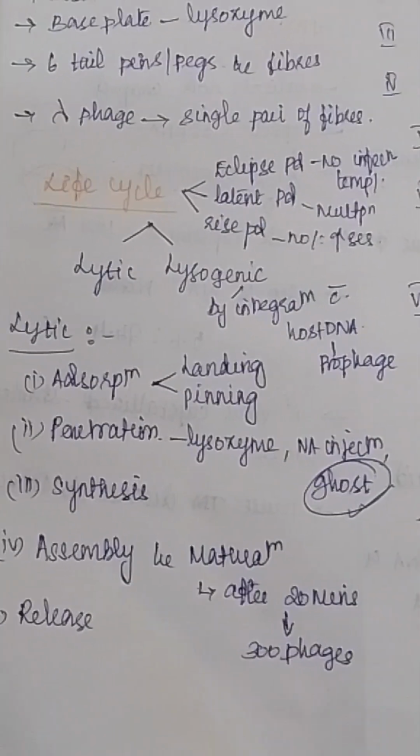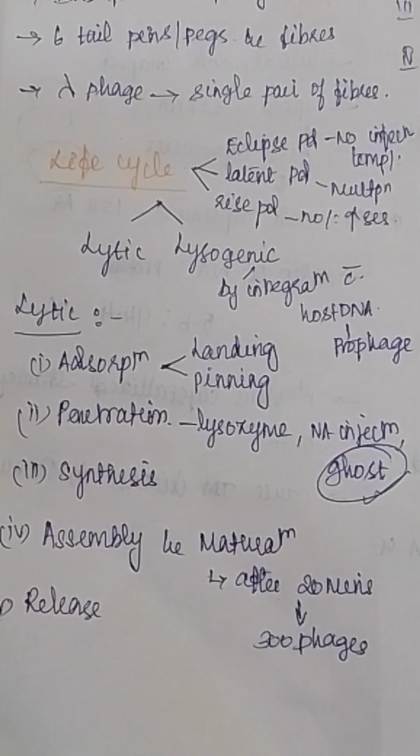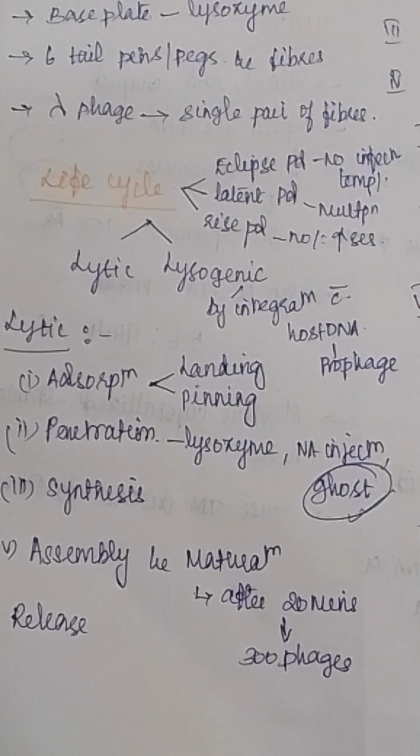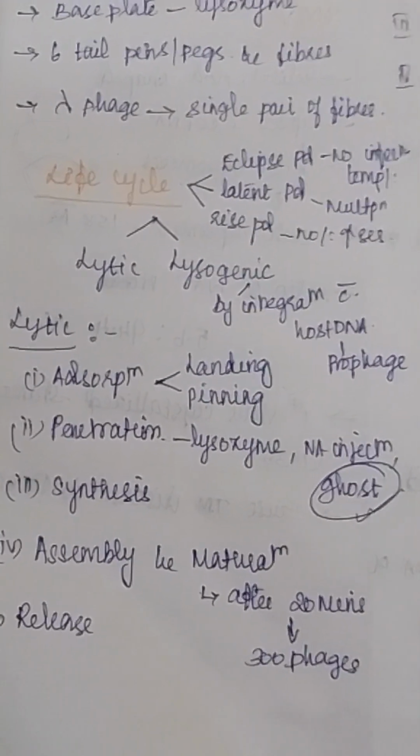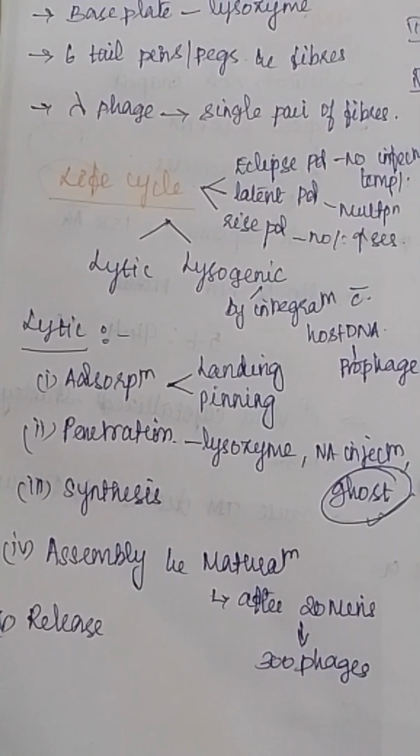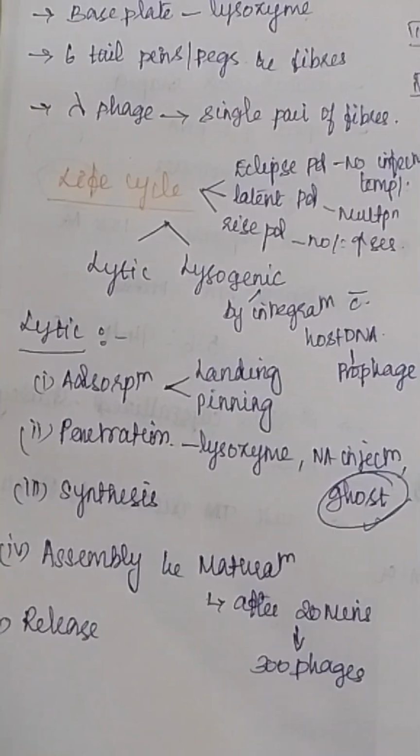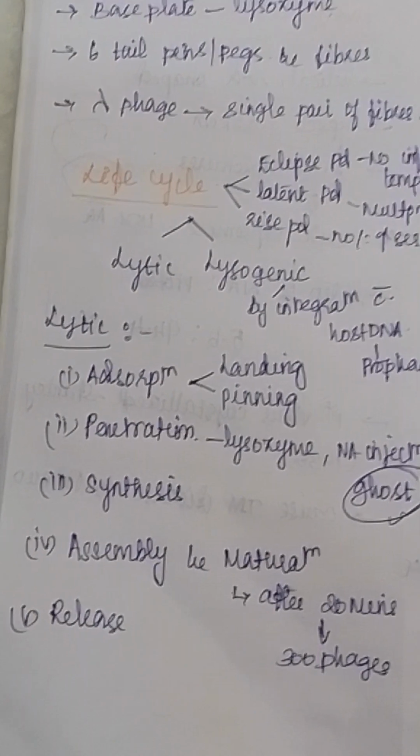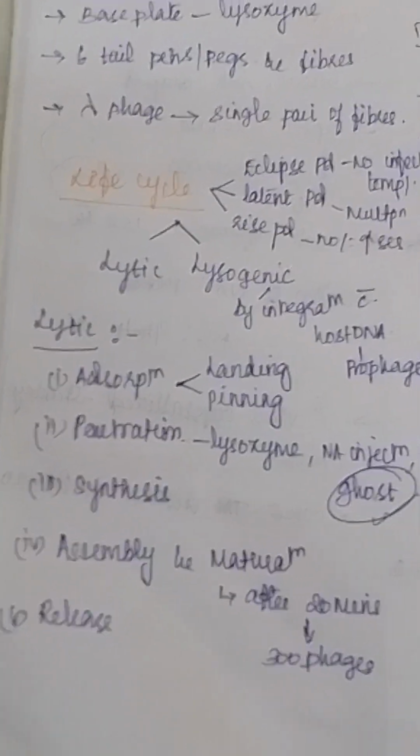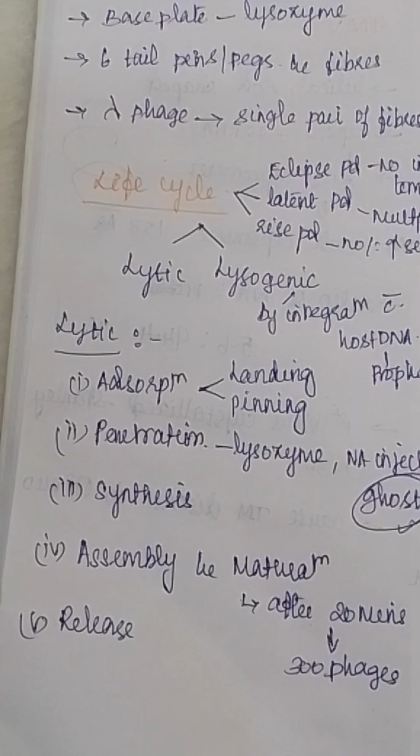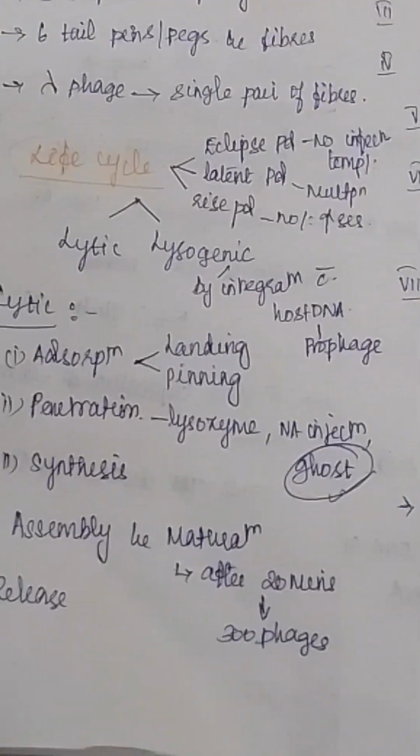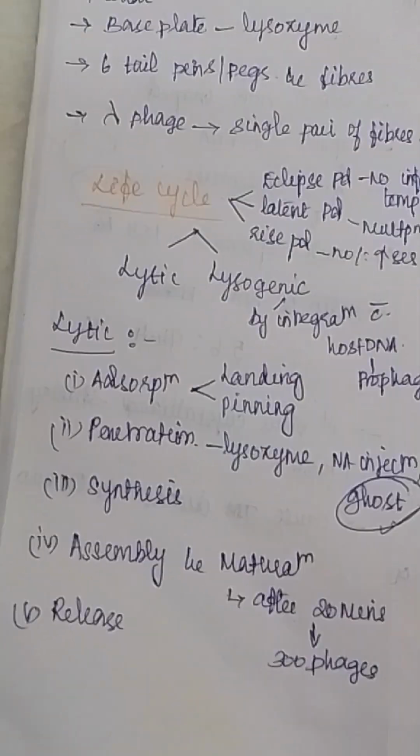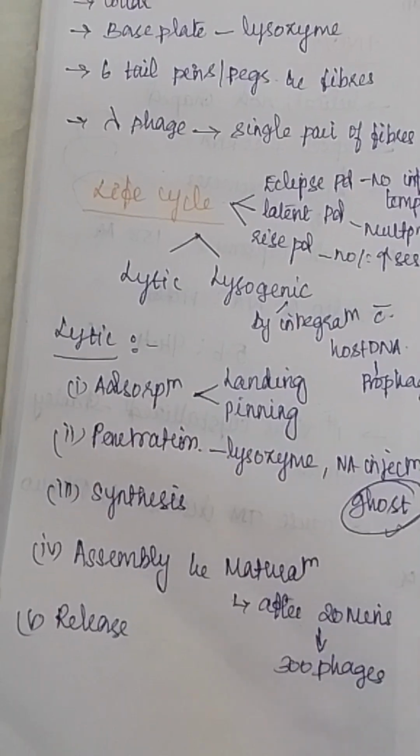Next one is assembly and maturation. So here the head particle, that is the protein part, and the nucleic acid and tail will be produced separately. All these particles, head, tail, and collar, all these protein particles will be assembled. This process is called maturation. After maturation, the host cell wall will be lysed, and the bacteriophages will come out in enormous amount. For example, after 20 minutes of infection, 300 phages will be produced. Okay, so this is all about the lytic cycle.